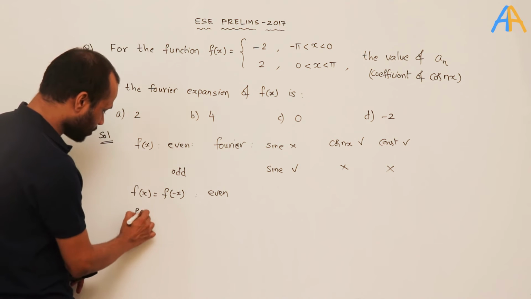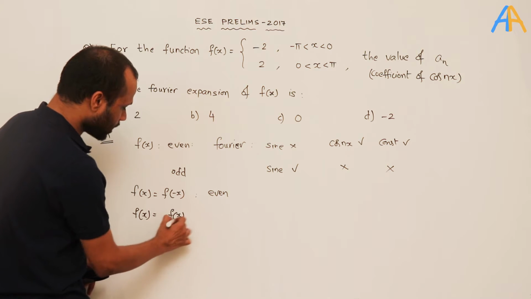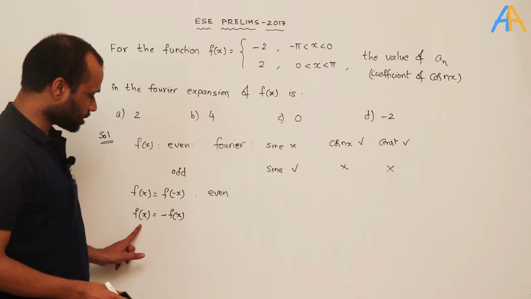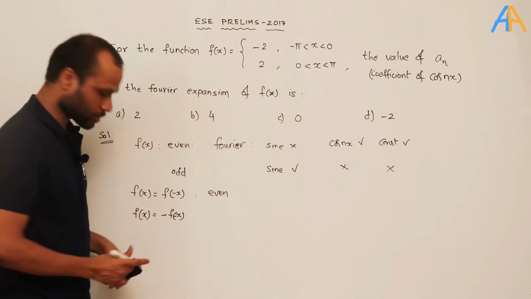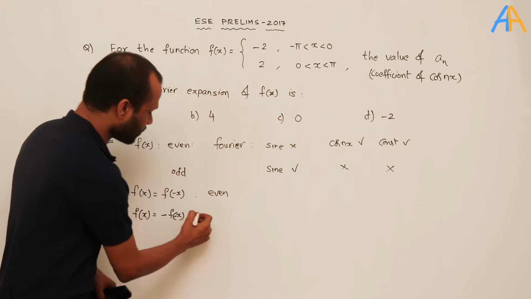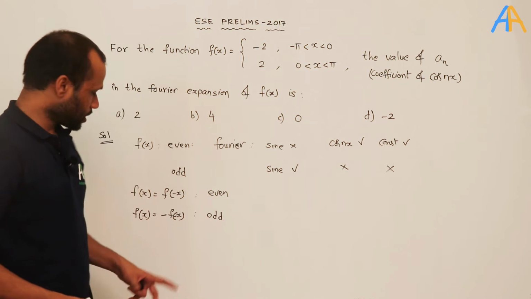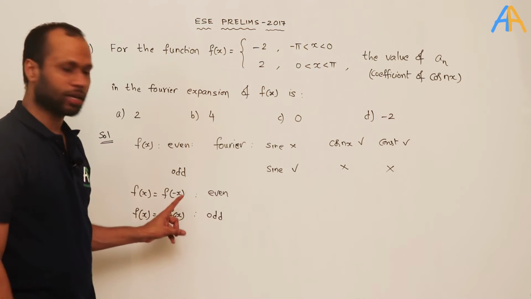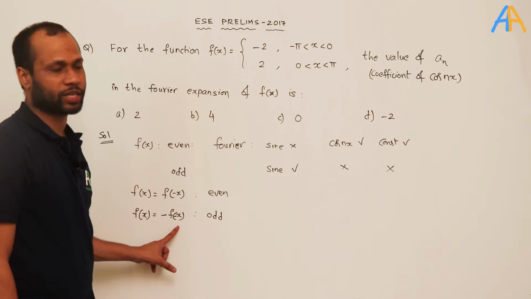If you substitute minus x and the value is the negative of f of x, so that f of x is equal to minus f of minus x, then the function is said to be odd. The given function is even when f of x is equal to f of minus x. It is odd when f of x is equal to minus f of minus x.